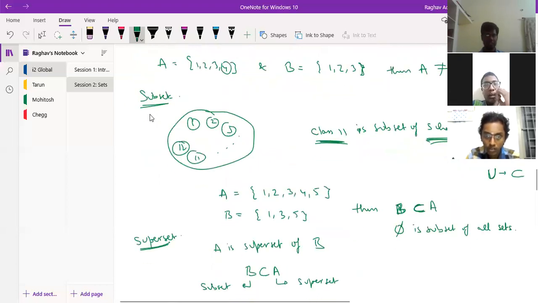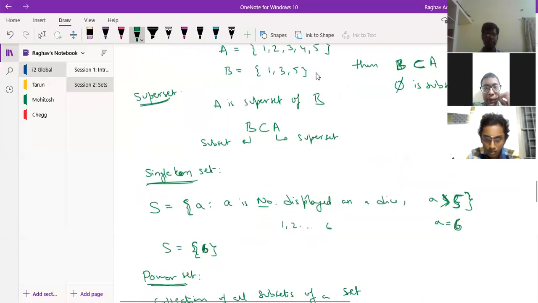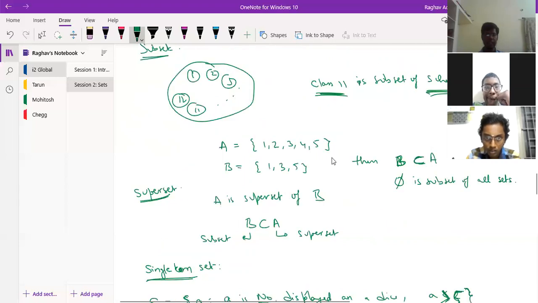Then we saw what is a subset. Subset means a part of a set. We saw the example of your class being a subset of the school, right? Suppose A is these letters and B is some letters which are a part of this. Then we say that B is a subset of A. Here B is called a subset and A is called a superset. Write it here: B is a subset of A and A is a superset of B.